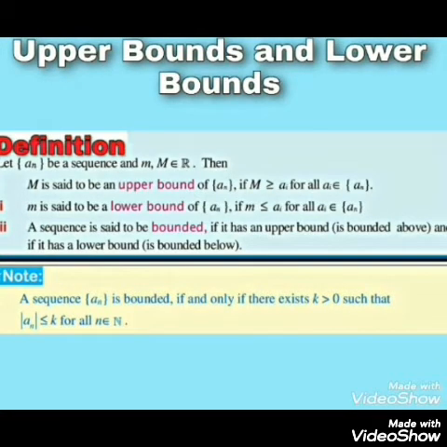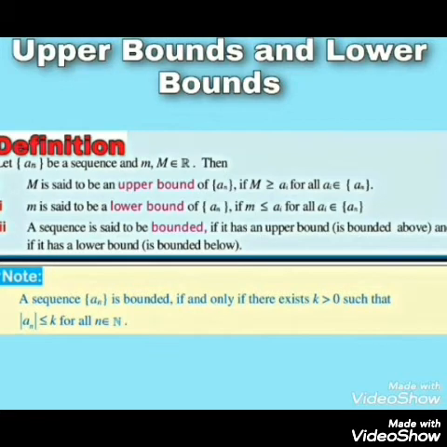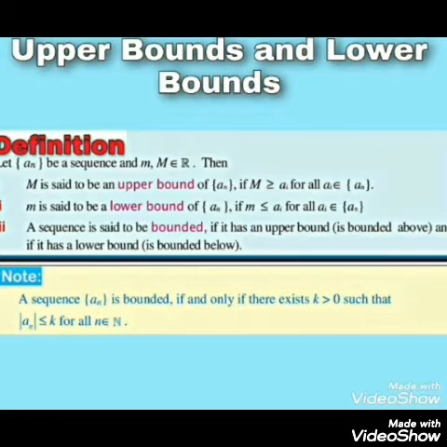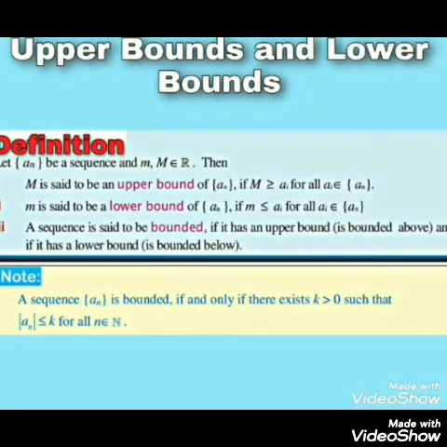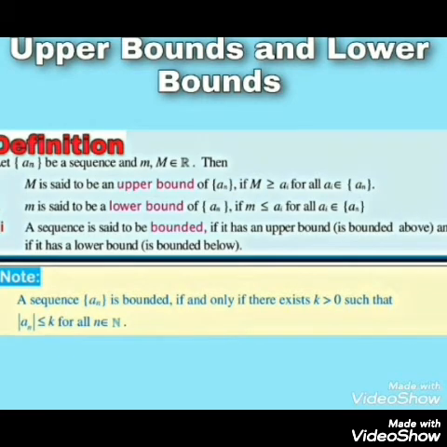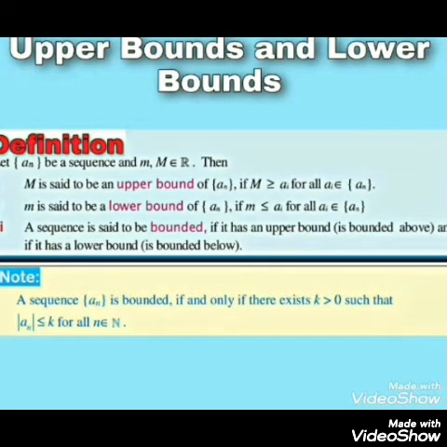Then the first condition is capital M is said to be an upper bound of the sequence a(n) if capital M is greater than or equals to ai for all ai an element of the sequence a(n). And the second condition is small m is said to be a lower bound of the sequence a(n) if small m is less than or equals to all ai's for all ai's an element of the sequence a(n).